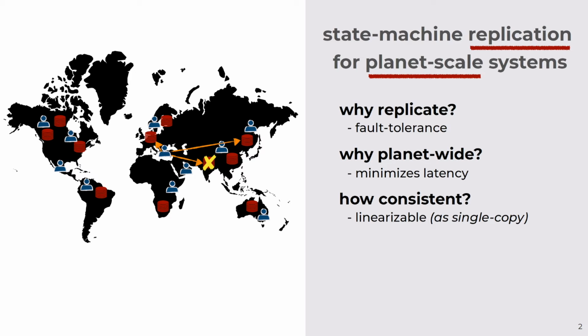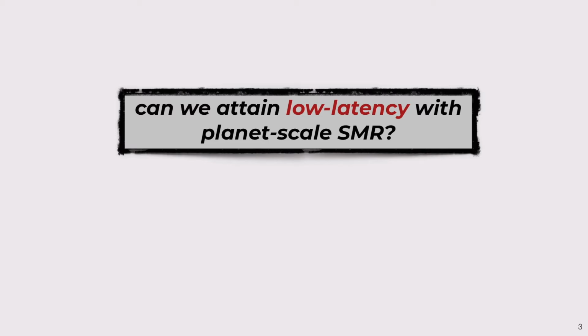The classical way of implementing linearizability is through state machine replication, or SMR. In SMR, the system is defined by a state machine, and there's a protocol that determines the order in which commands are applied to the state machine at each replica, keeping replicas in sync. And the question we set out to answer was, can we attain low latency with planet-scale SMR?